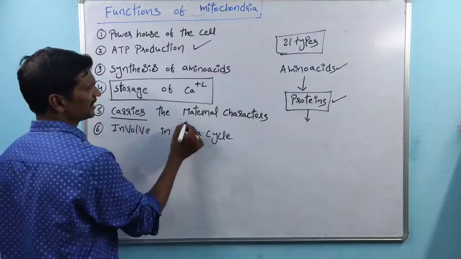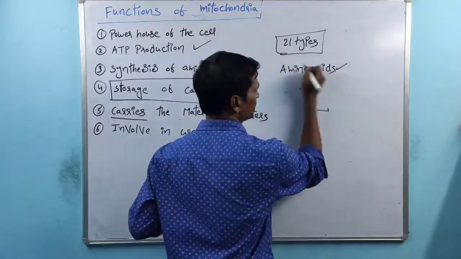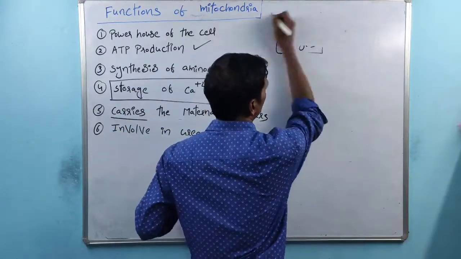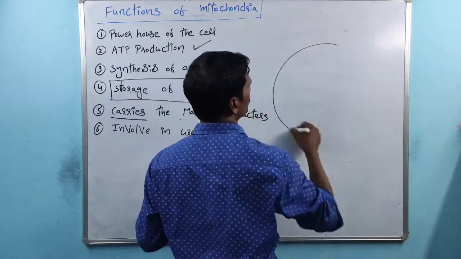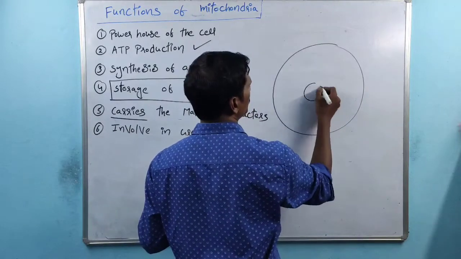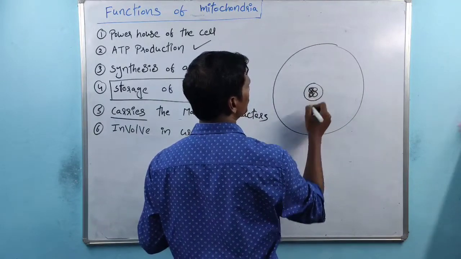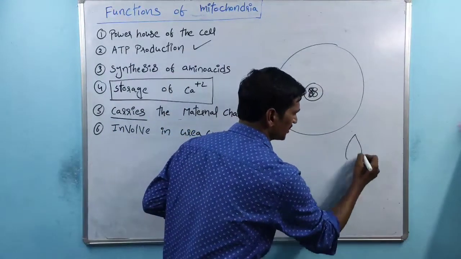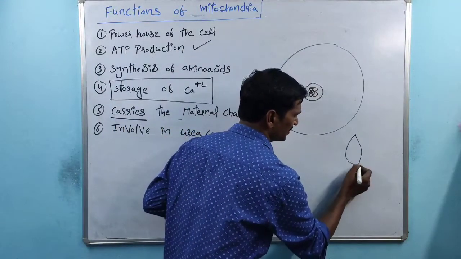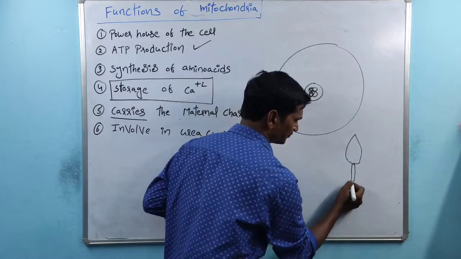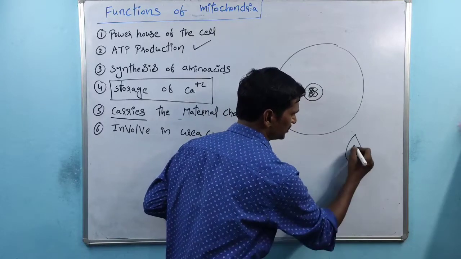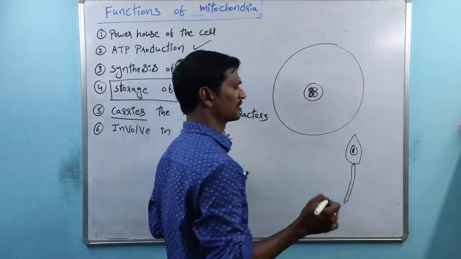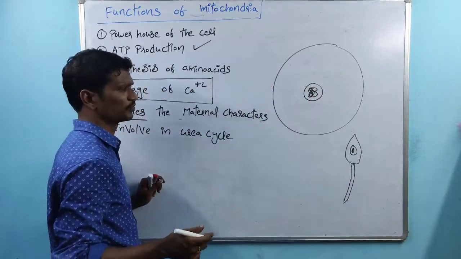Next one, carries the maternal characters. Carries the maternal characters means, see, this is one of the ovule. The ovule has a nucleus, and a haploid set of chromosomes is present. And this is one of the sperm cell. The sperm cell especially contains a nucleus, which also contains a haploid set of chromosomes.